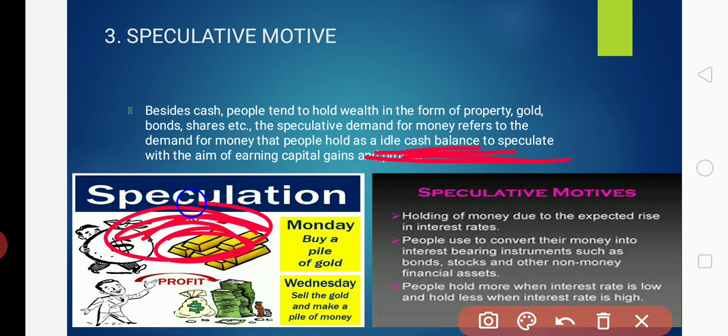Business people know that in the future the price may go up, so on Wednesday they can sell, because the price of gold has increased, and they will get a huge profit. To get these financial gains, people want to have cash in their hands. These are the three motives.